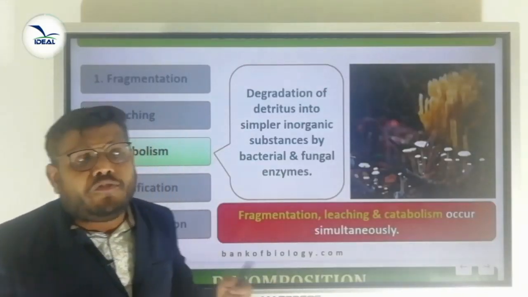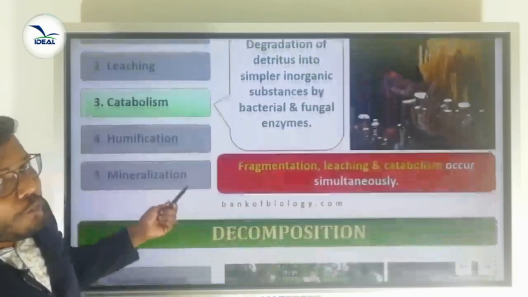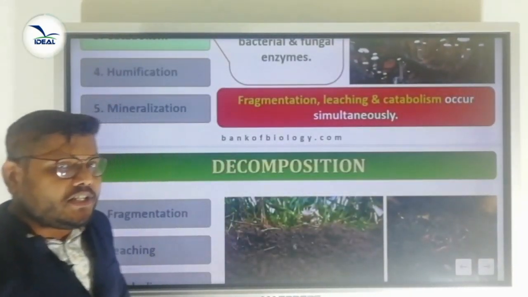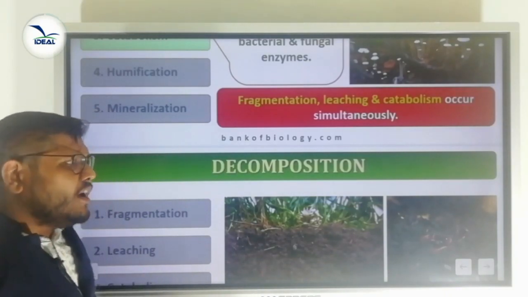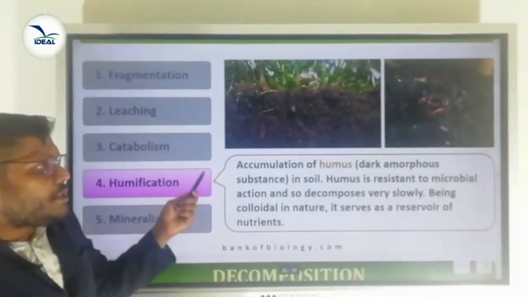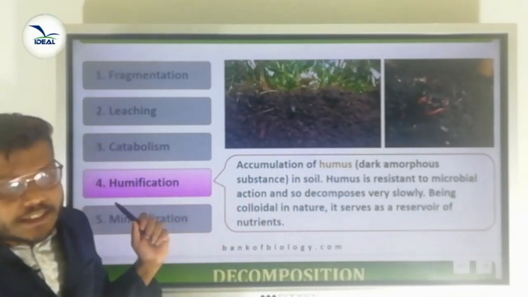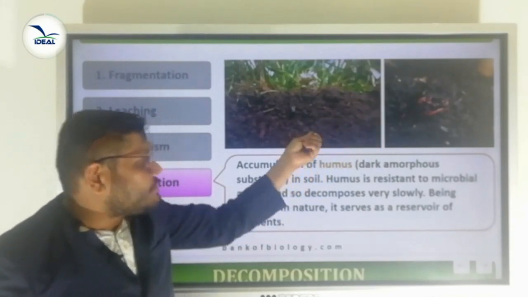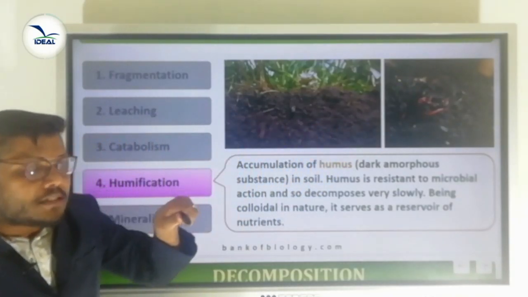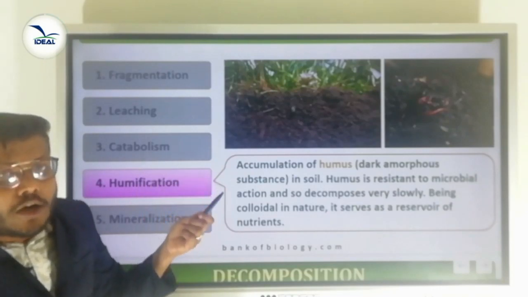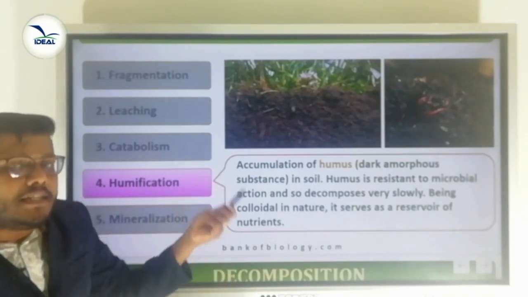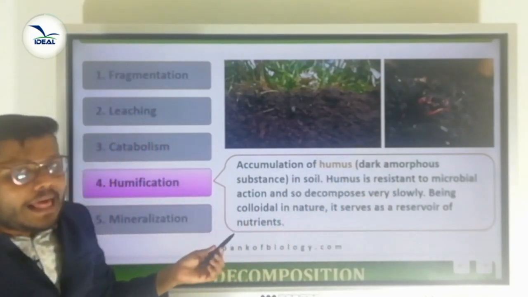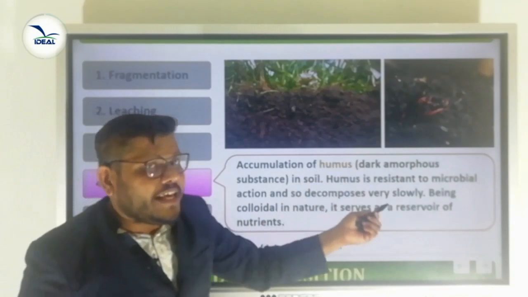Next step is humification. What is humification? The formation of humus from detritus. That is called humification. What is humus? Look here. Humus means dark amorphous substance in soil. Accumulation of humus. This is the humus. Look, dark amorphous substance in soil. That is called humus. The formation or the accumulation of humus from detritus is called humification. Humus is resistant to microbial action and so decomposes very slowly.